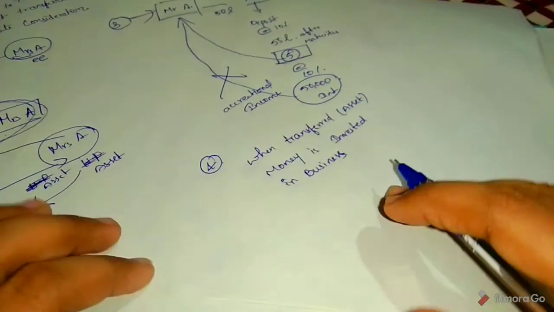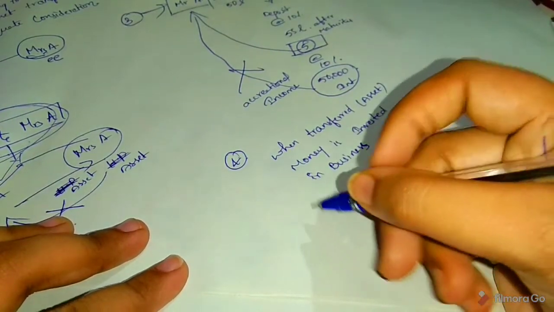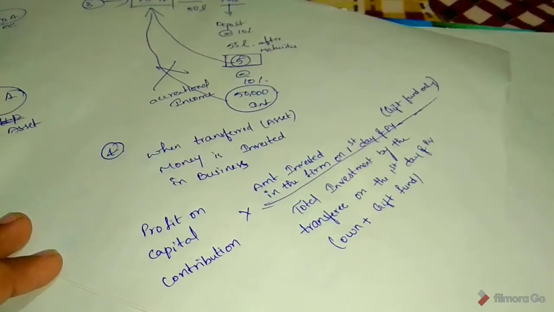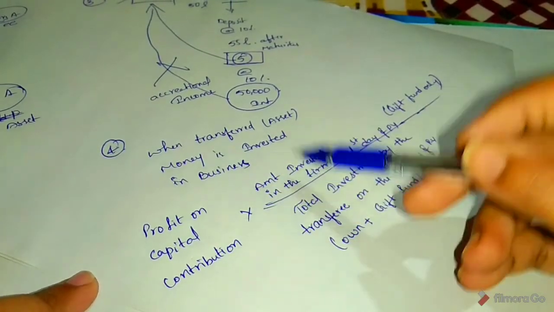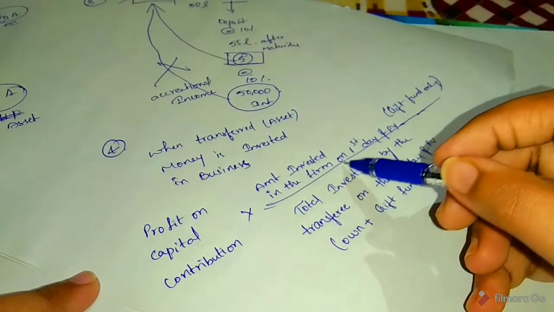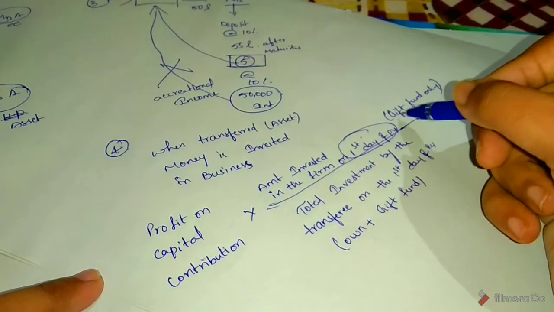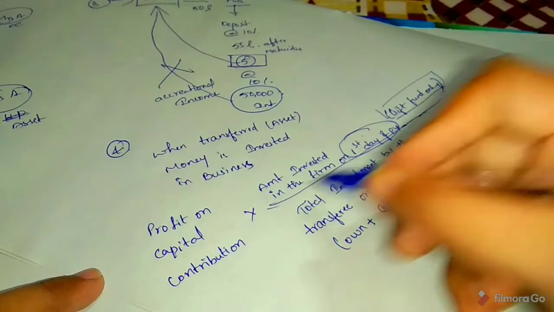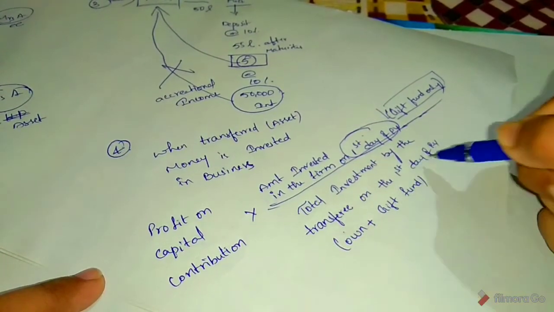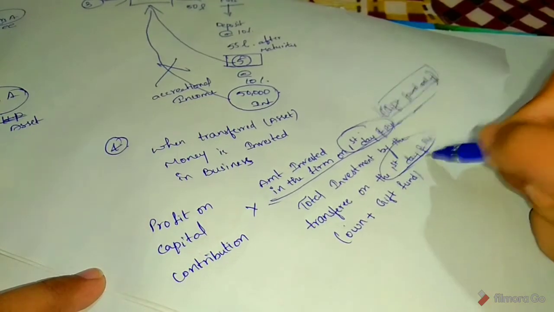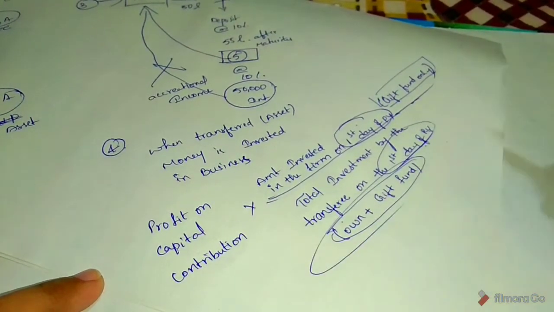See, there is a formula for the proportion to include in the transferor. Profit on capital contribution into amount invested in the firm on the first day of the previous year, that is gift fund only, divided by total investment by the transferee on the first day of the previous year. Here, own amount plus gift fund.